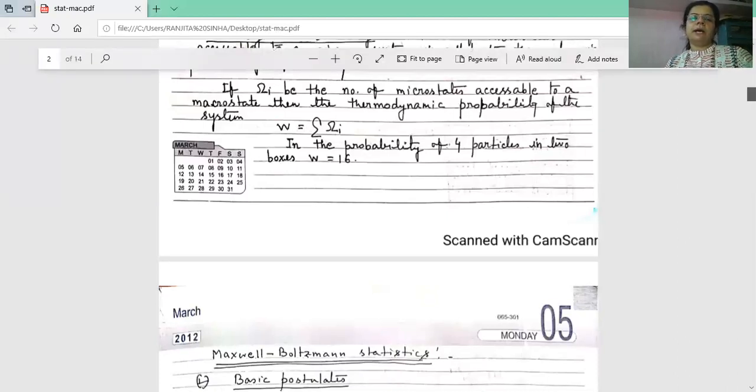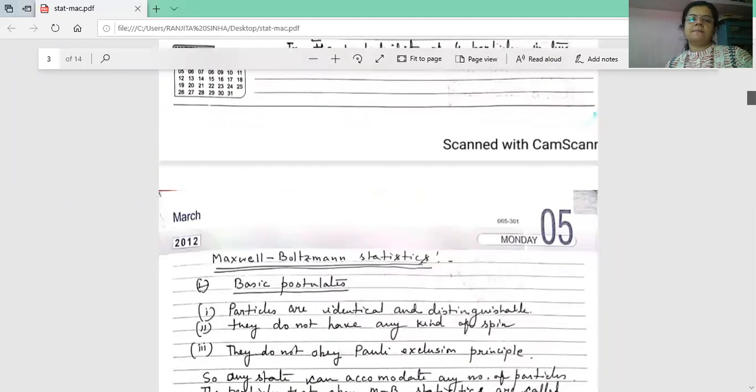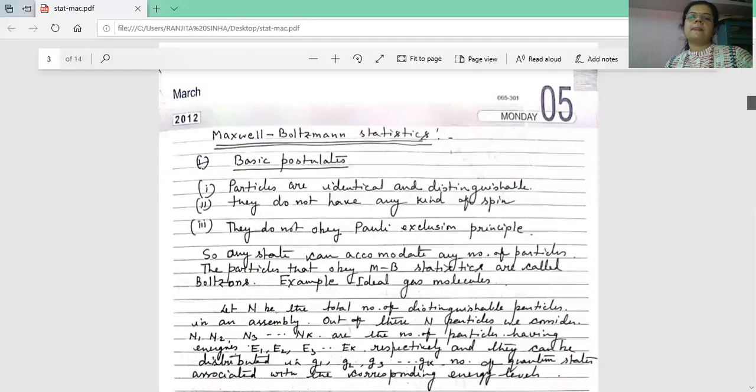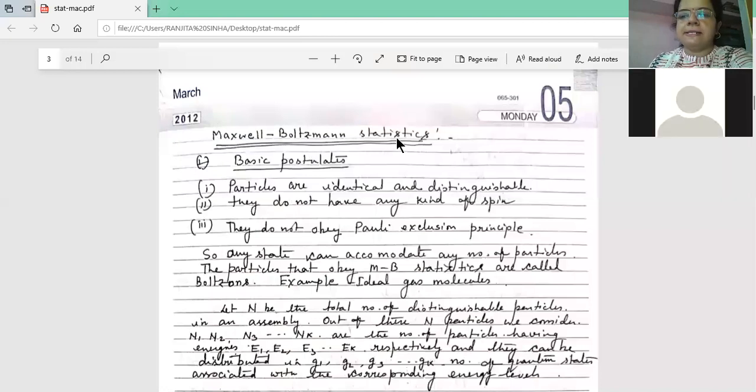I said that today I will discuss some problems. But before discussing problems, you have to know some short theories. That is Maxwell-Boltzmann statistics. What are the basic postulates?